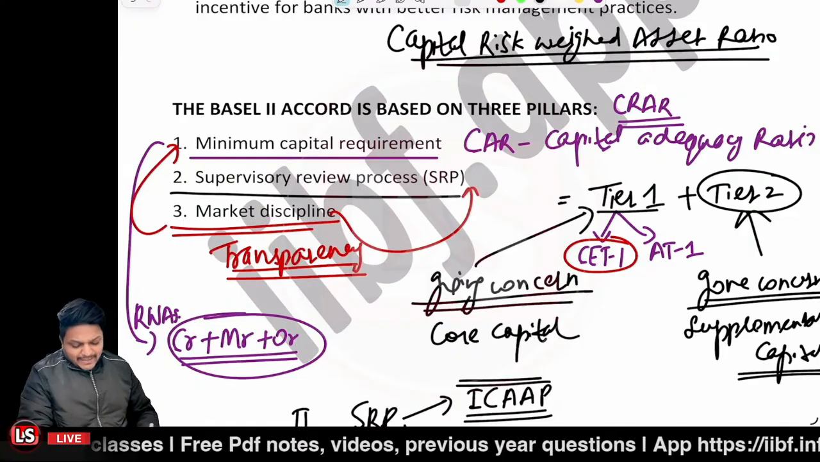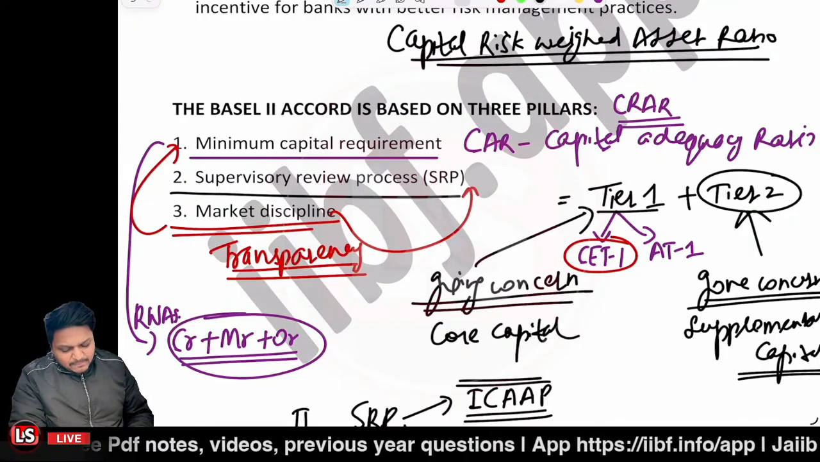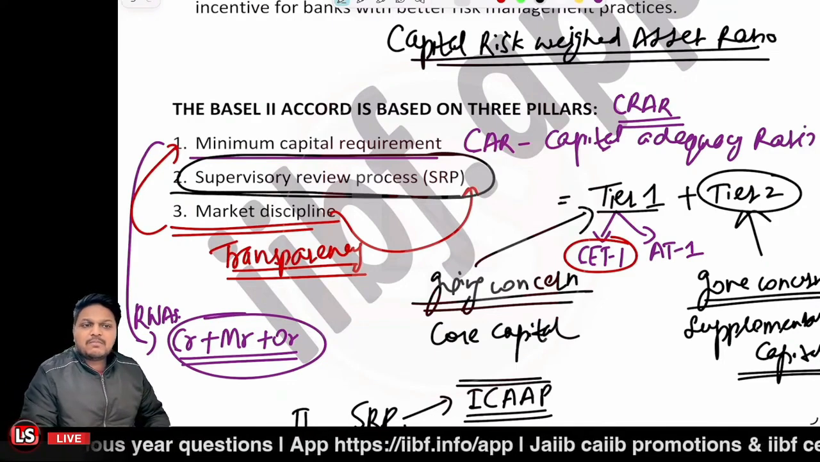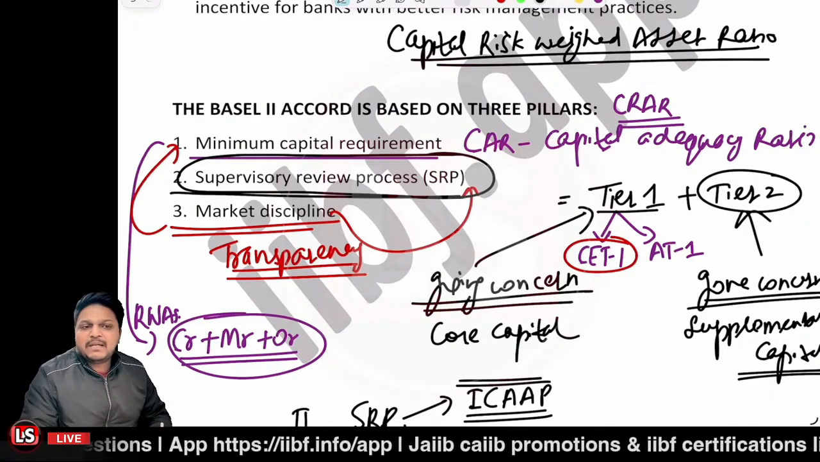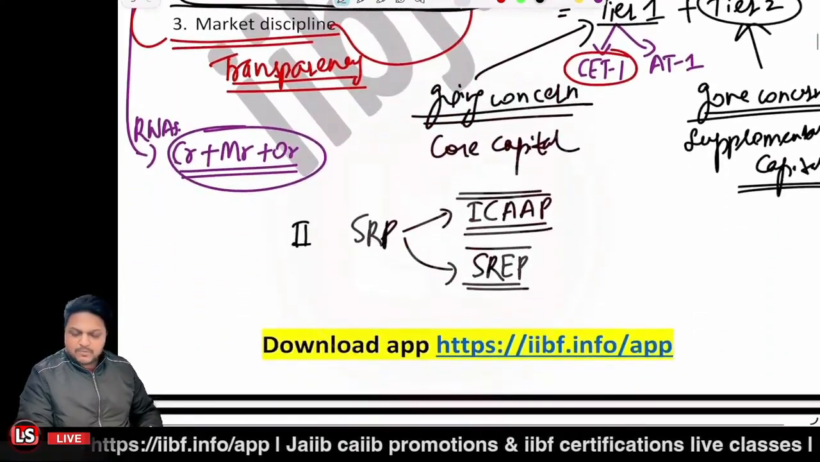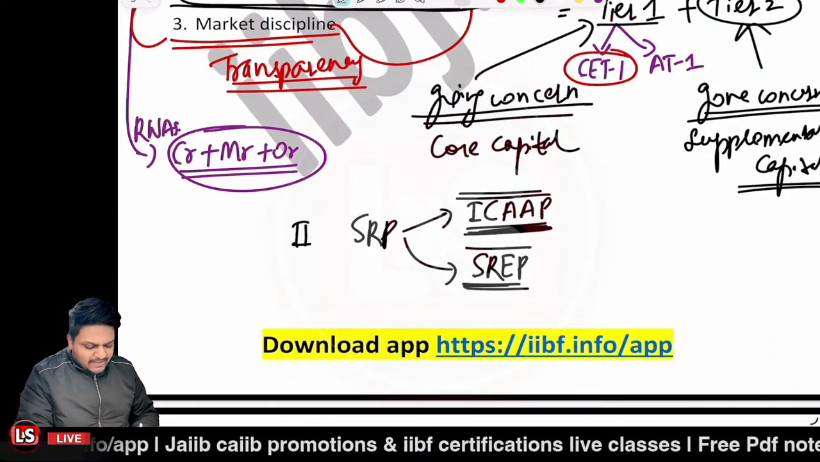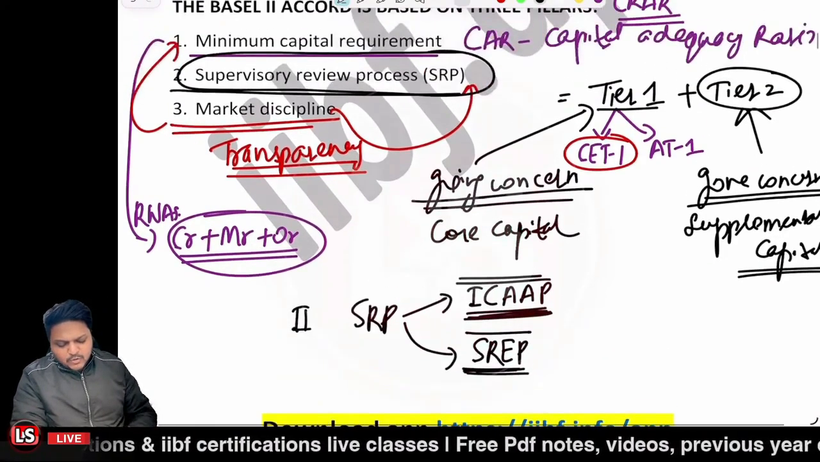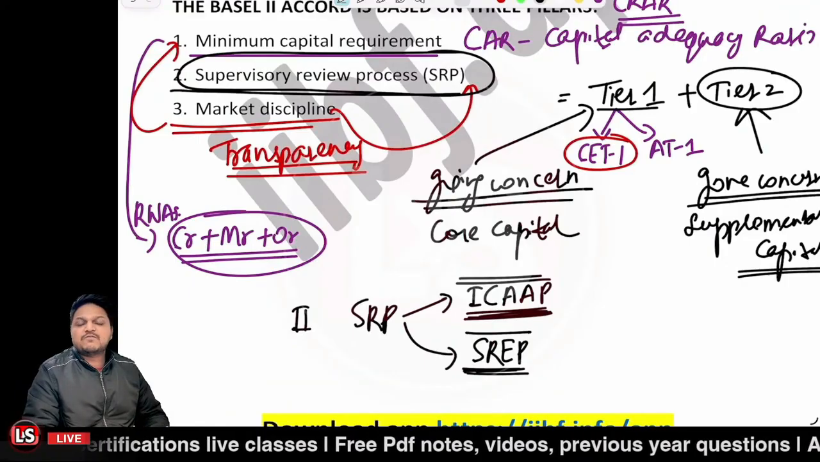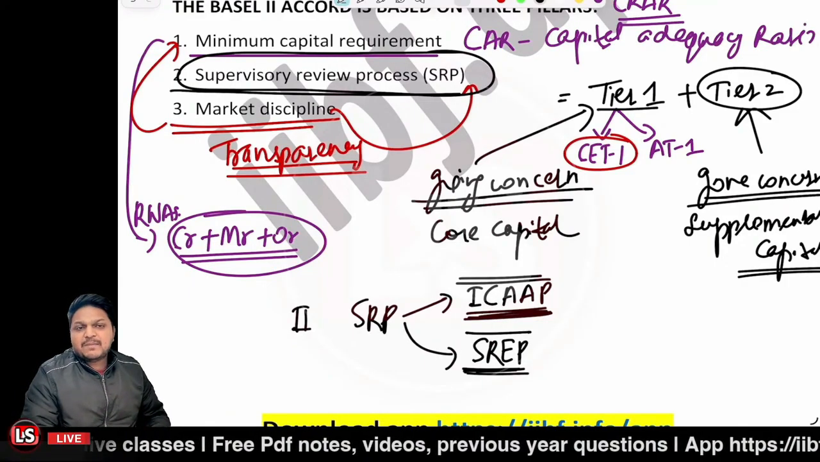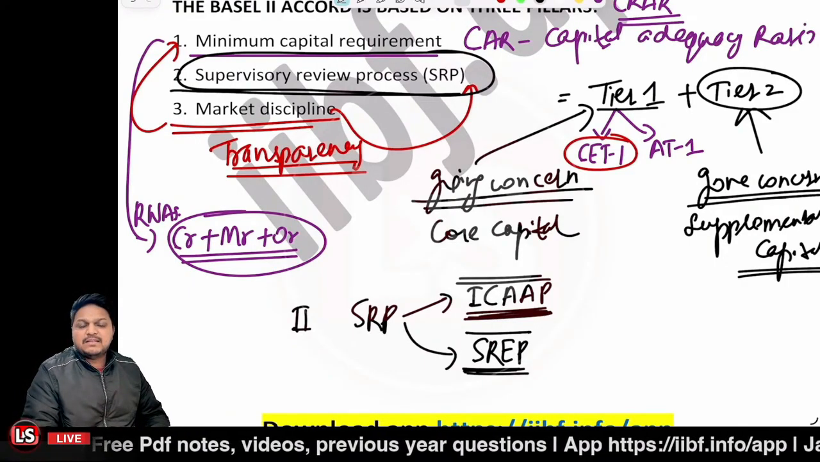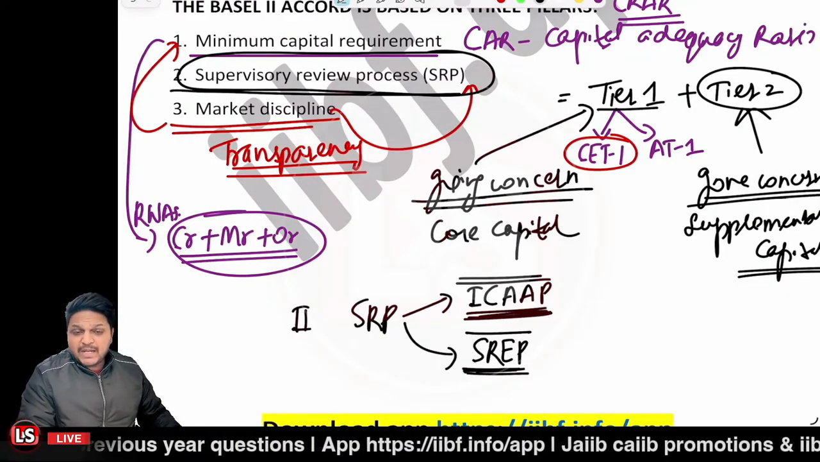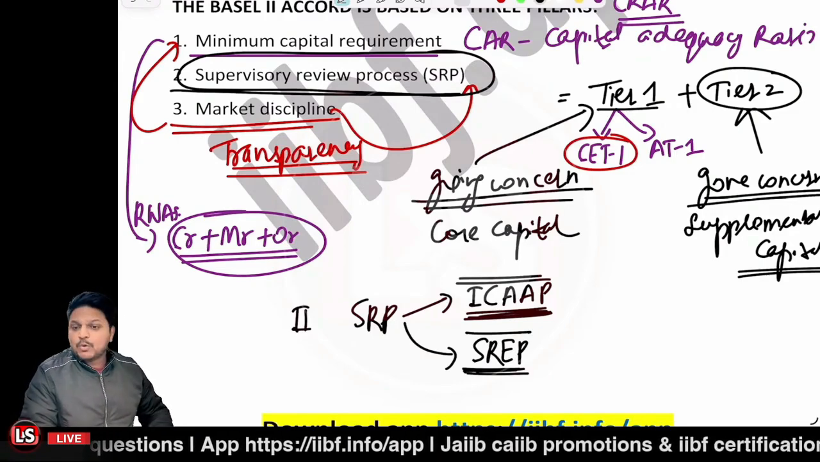Further, I told you that in case of the second pillar, that is SRP, supervisory review process, we have two main measures. One measure is related to ICAAP, that is the internal capital adequacy assessment process, and the second one is related to SREP, the supervisory review and evaluation process. The third pillar is related to market discipline, which supports both pillar 1 and pillar 2, and it emphasizes transparency related to the disclosures that the regulated entities need to maintain when they are following the guidelines.